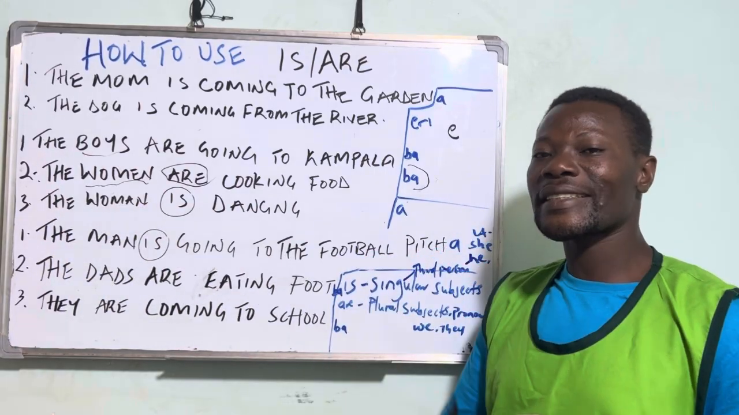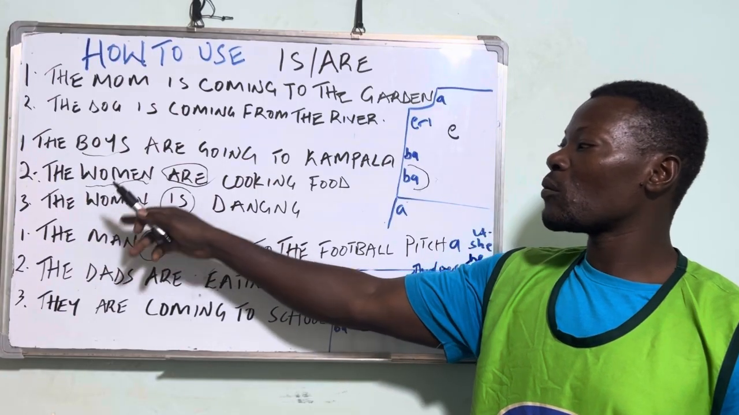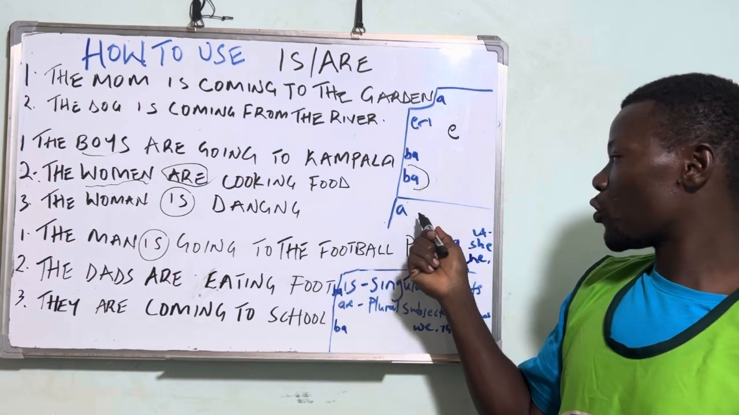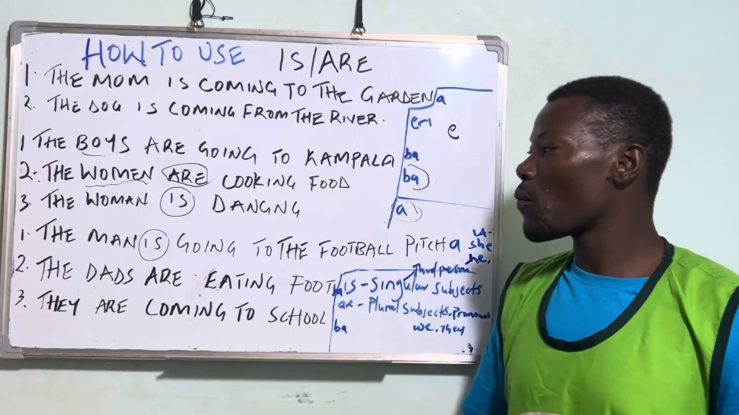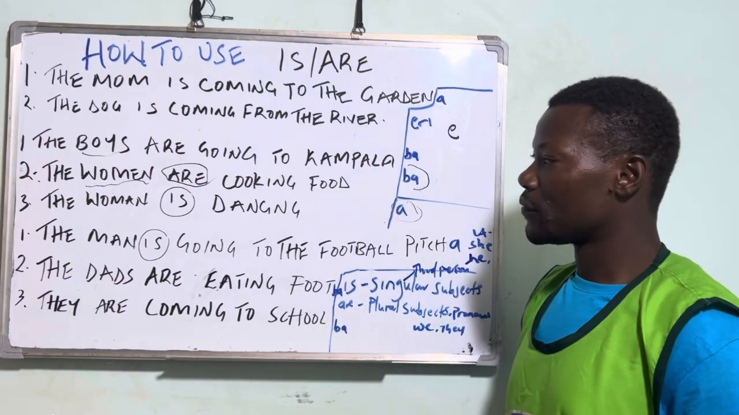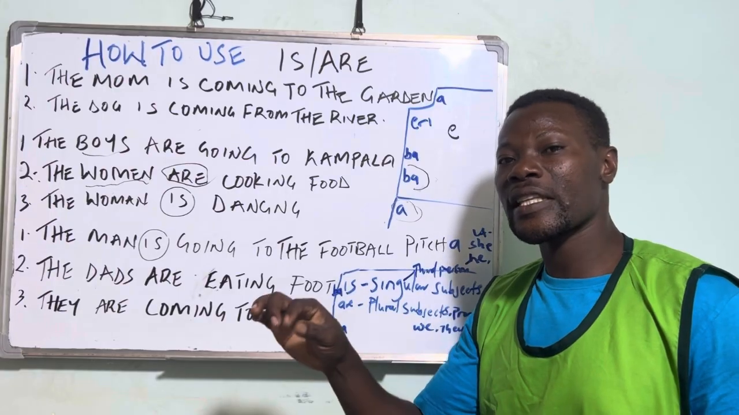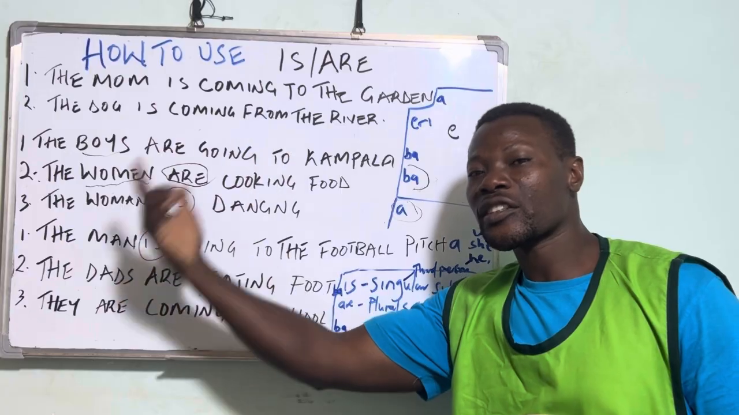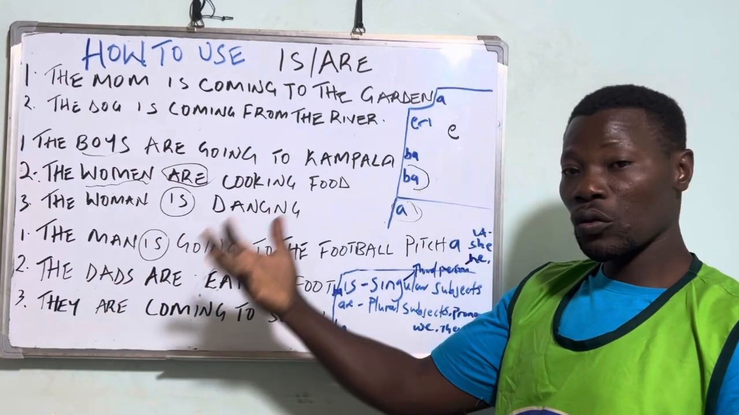Then the next example we have, the woman is dancing. You see, just one woman. Omukyala azina. But if we say the women are dancing, abakyala bazina. You see that? That is plural.